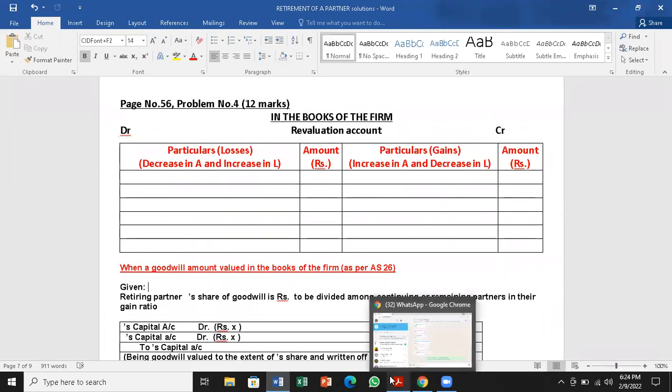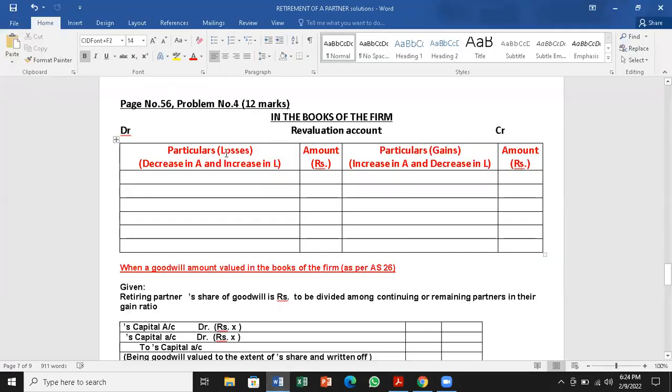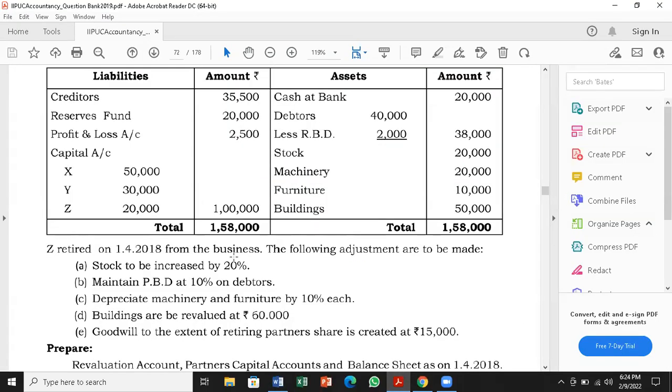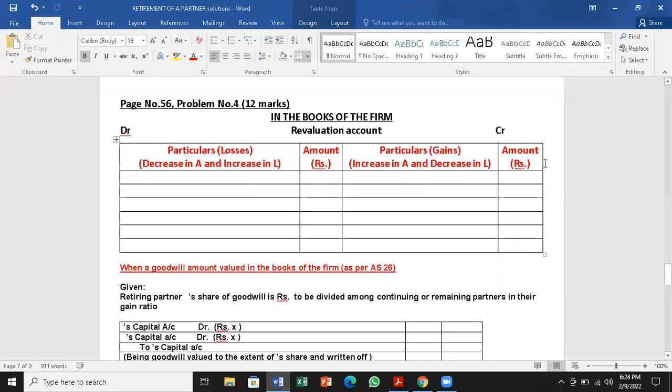Marks question. We'll go for the first adjustment connected to the revaluation account. The format is ready here. The first one, stock to be increased by, underline the word by, 20%. Stock 20,000 is there. Increase in asset is a gain, so credit by stock account, 20,000 into 20%, 4,000. Good. 4,000.